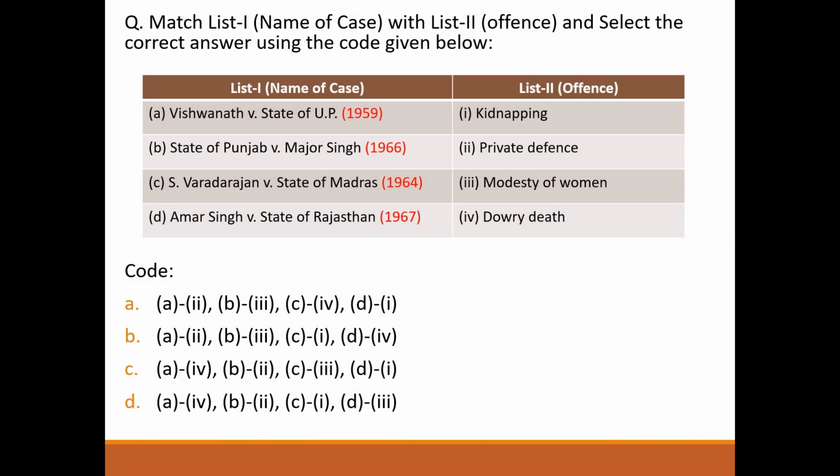Next question. Match the following. List 1 name of cases, list 2 offence. Vishwanath versus State of UP, private defence. State of Punjab versus Major Singh, modesty of women. S. Varadarajan versus State of Madras, kidnapping. Amar Singh versus State of Rajasthan, dowry death. So answer will be option B.